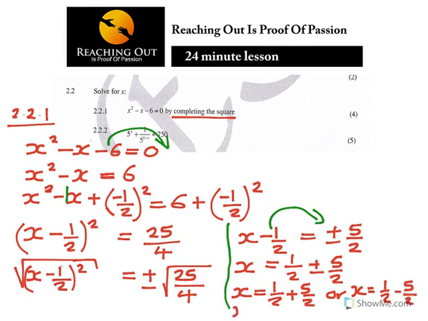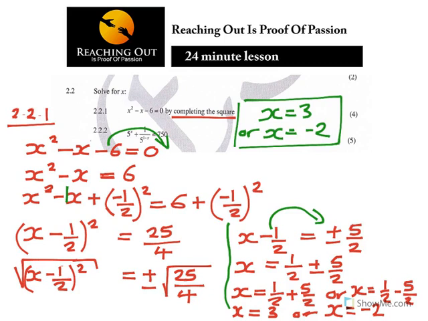Now because of my space, you can continue to see what will be the value of x. 1 over 2 plus 5 over 2 will give you 3, or 1 over 2 minus 5 over 2 will give you x is equal to negative 2. So the values of x, we can write here on top, x is equal to 3, or x is equal to negative 2. Just because of space, I have to write it on top there. But this was written in the form of completing a square.